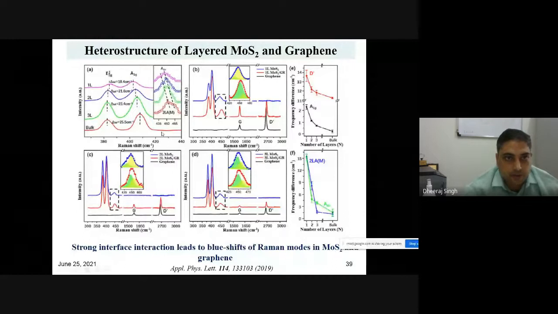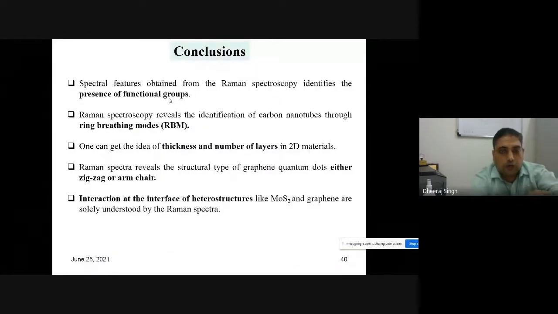Similarly, whatever I have told you is written here. So the overall conclusion about the carbon nanotube is that Raman spectroscopy features are obtained from the presence of functional groups, and the radial breathing mode can be defined in carbon nanotubes. The number of layers and thickness of carbon nanotubes can be defined by Raman spectroscopy, and even different zigzag and armchair types of structure can be identified. So the interaction at the interface of heterostructures like MoS2 and graphene is understood by the Raman spectrum.